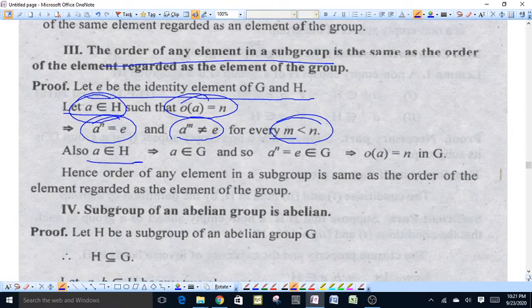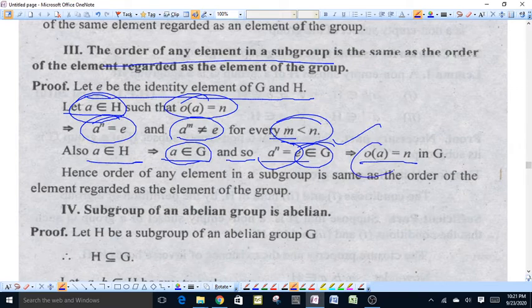A belongs to H, this means A also belongs to G because H is a subset of G, and so A raised to power n is equal to E because E belongs to G. Therefore the order of A is equal to n in G. Because A is also an element of G, A raised to power n is equal to E in G also.